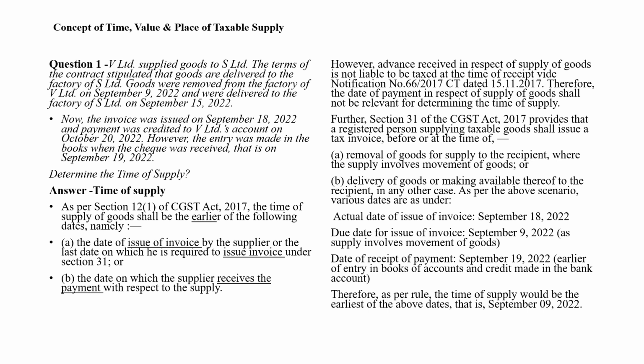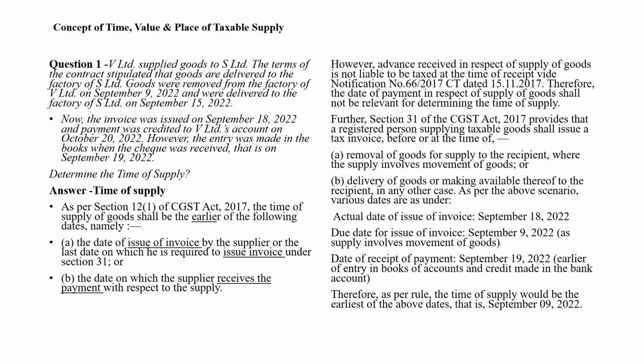Now, the invoice was issued on September 18, 2022 and payment was credited to V Limited's account on October 20, 2022.